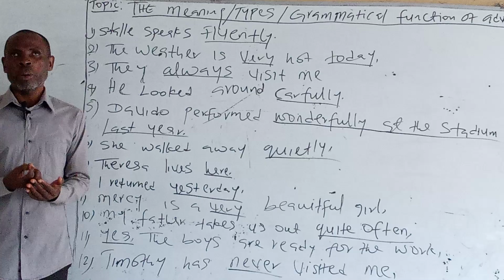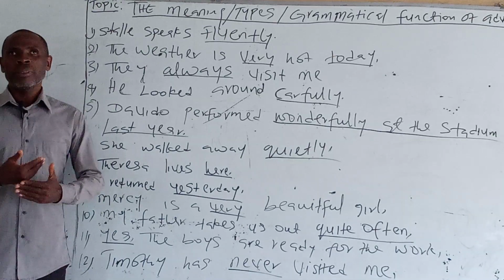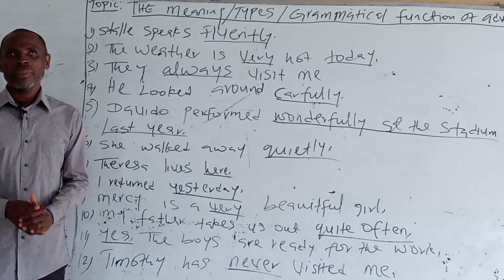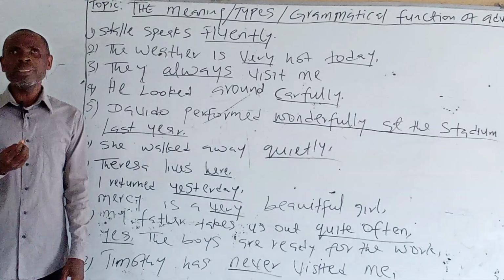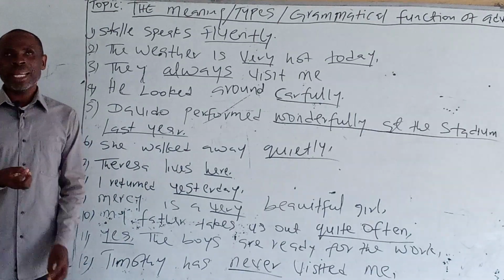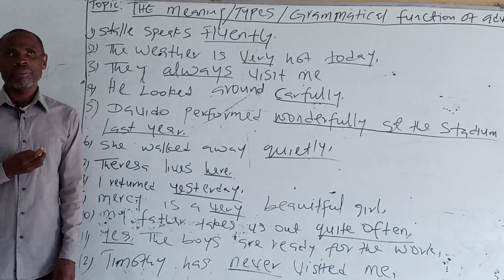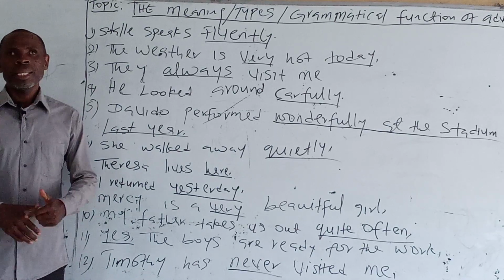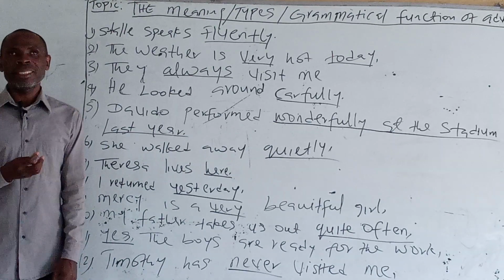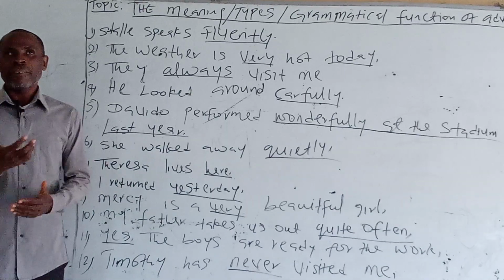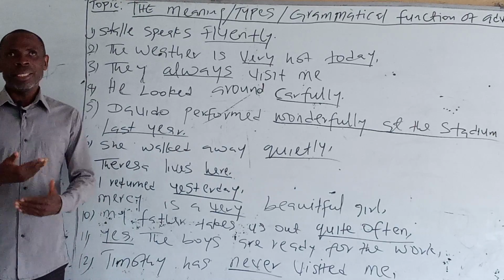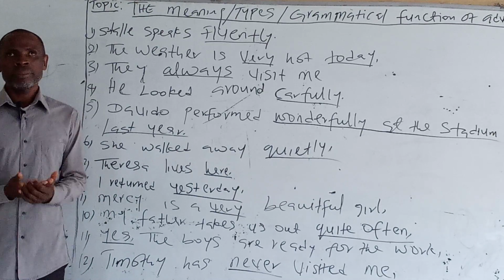That brings us to the subheading: types of adverbs and the grammatical functions of adverbs. There are 7 types of adverbs. They are adverbs of manner, adverbs of place, adverbs of time, adverbs of frequency, adverbs of degree or intensity, adverbs of affirmation, and adverbs of what? Negation. Let's now take them one after the other.